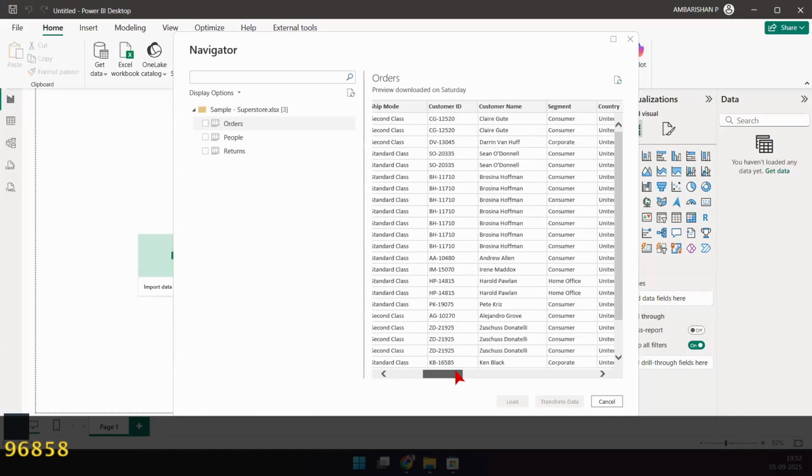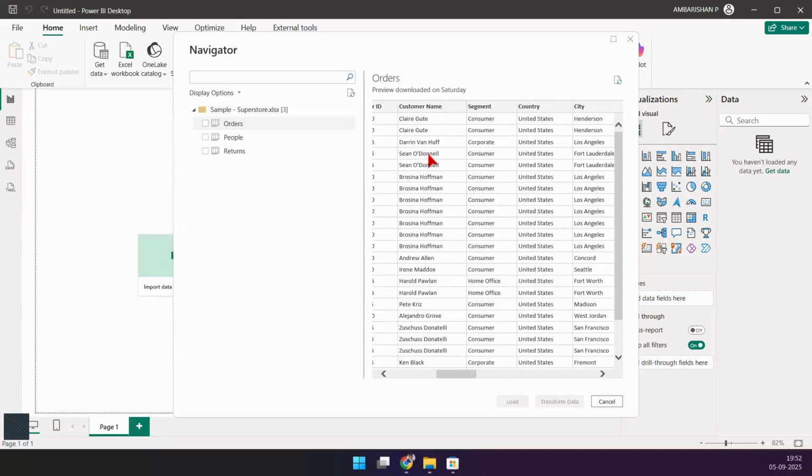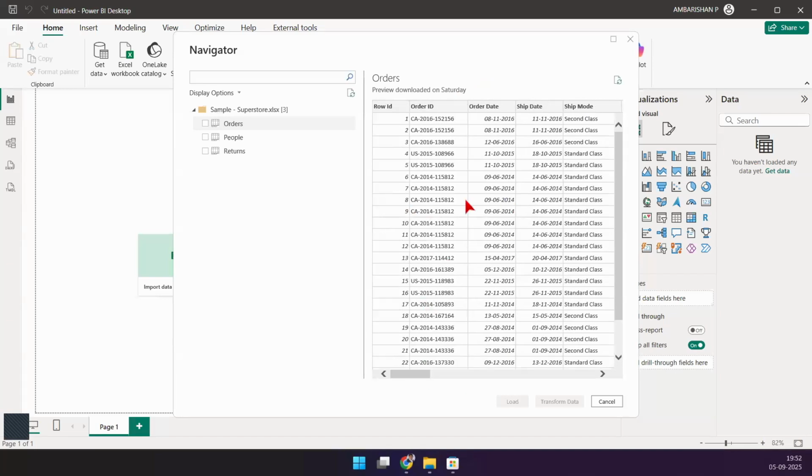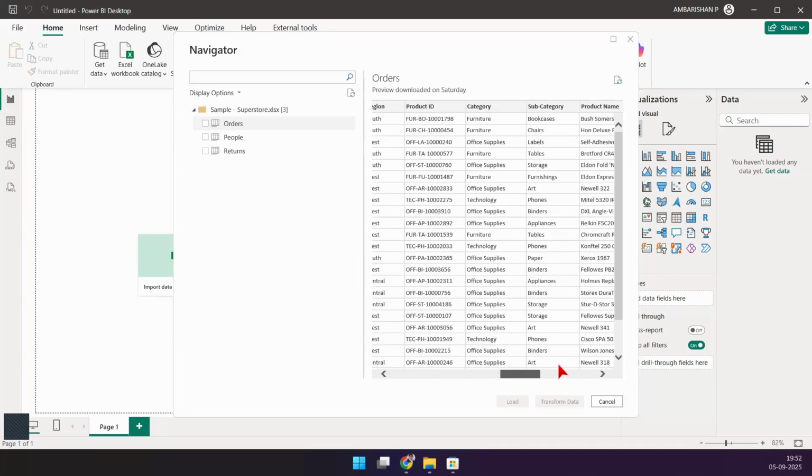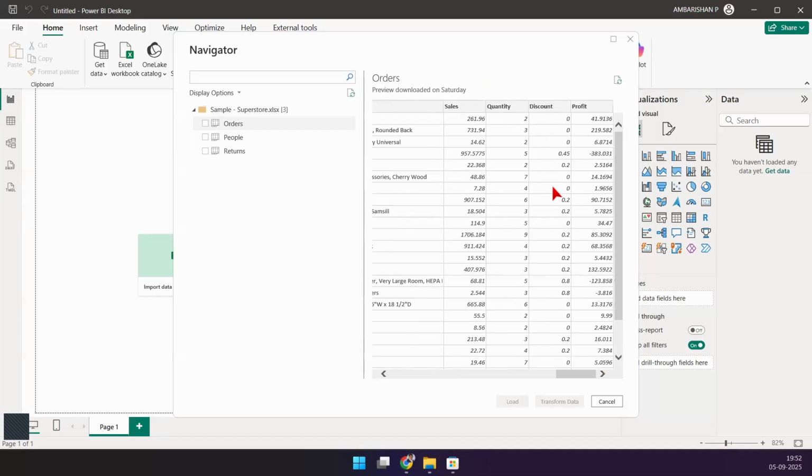I'm just going to scroll through something here. Does your customer name look like a customer name? There is a possibility that your columns are shifted one column right, your data is all messed up, and your column headers are not proper. The data can have all sorts of issues when it is being read by Power BI. It can happen, I'm just giving you a hint here. So we quickly glance through this information and understand whether things are working fine or not.